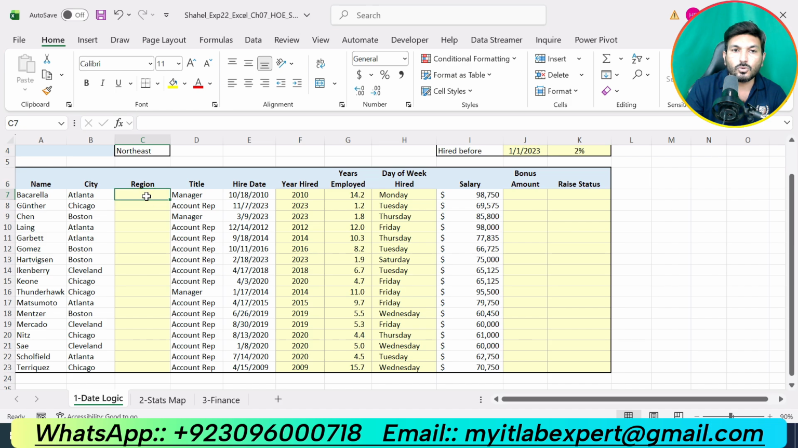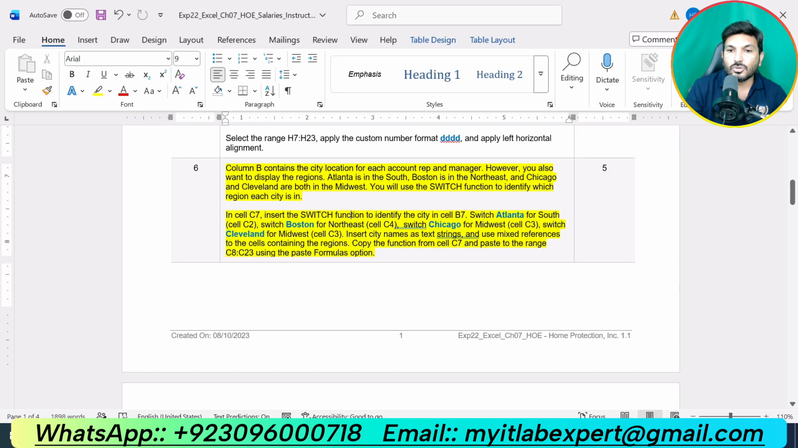So we are supposed to find the region based on the city. So we are supposed to use the SWITCH function that will switch a city into a region. Switch Atlanta for South, Boston for Northeast, Chicago for Midwest, Cleveland for Midwest. Insert city names as text strings and use mixed references to the cells containing the region. Copy the function from cell C7 and paste the range to C8 up to C23 using the paste formulas option.